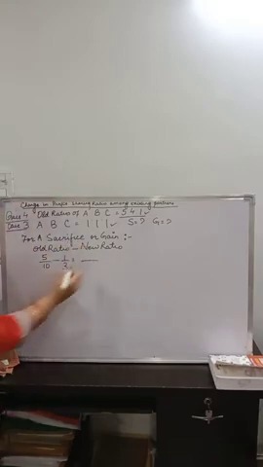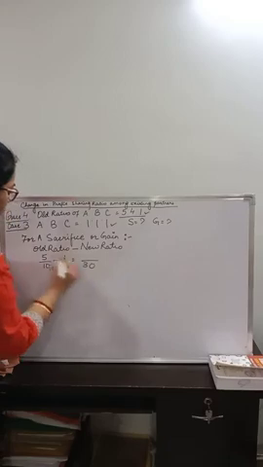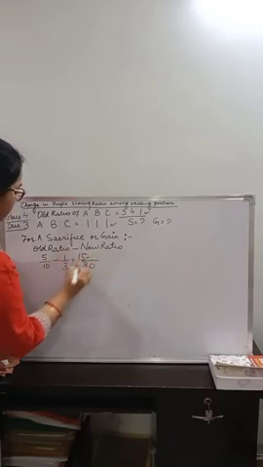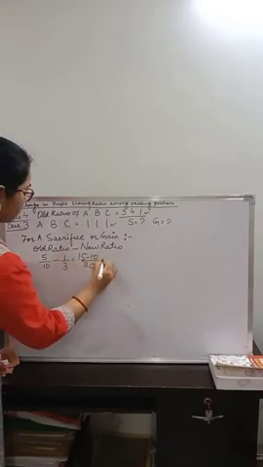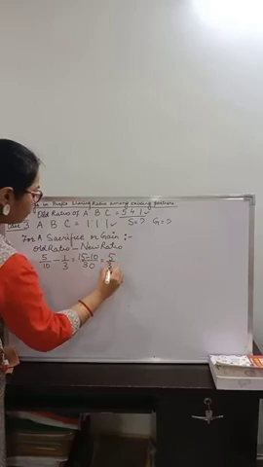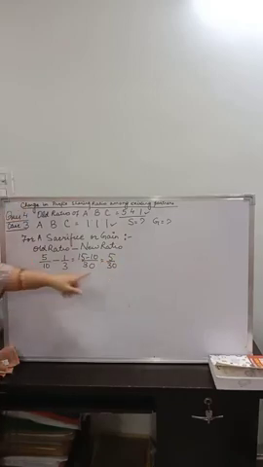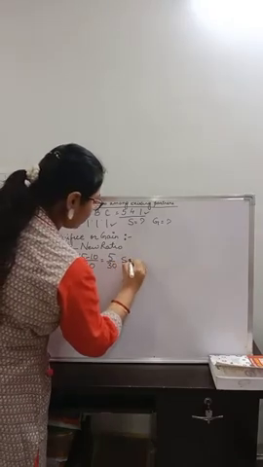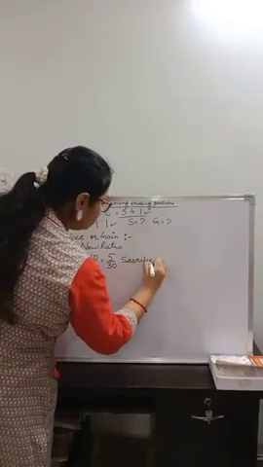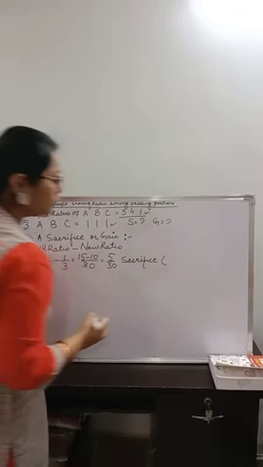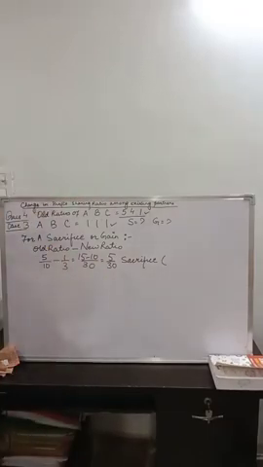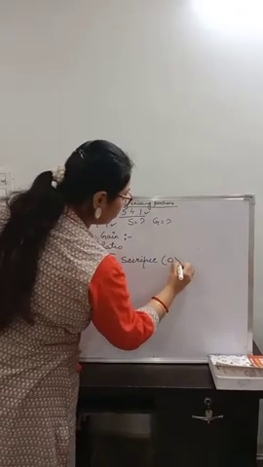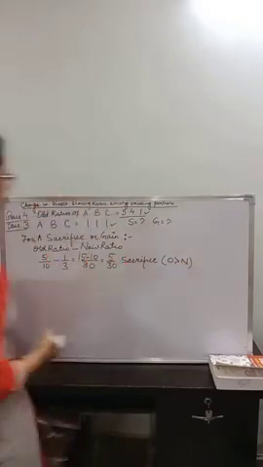Let us try to do it. 3 5s are 15 minus 10 1s are 10. So it comes out to be 5 by 30. This is positive, which means this is a sacrifice, since the old ratio is greater than the new ratio. Old was greater than the new one.